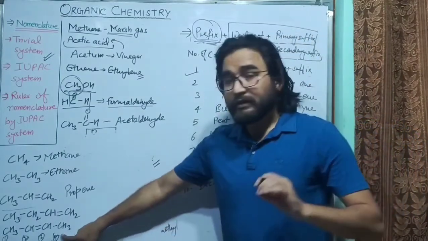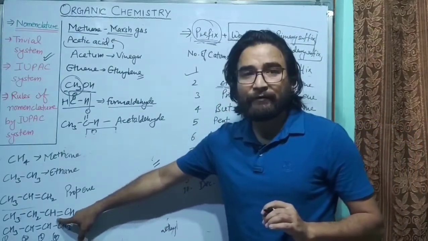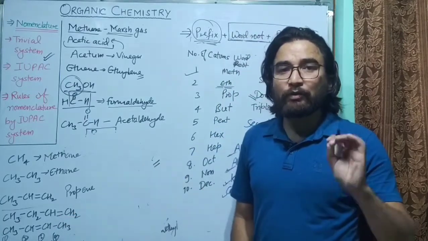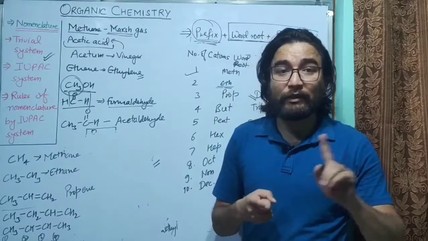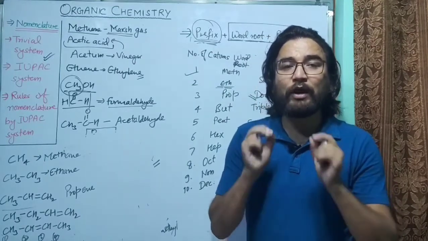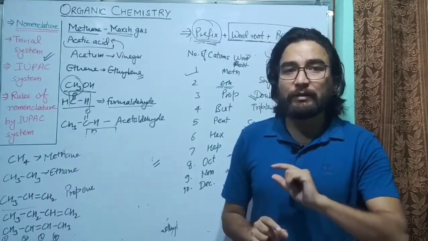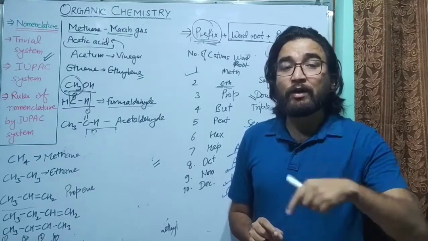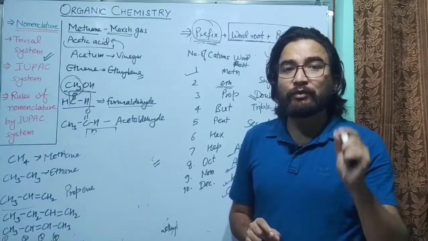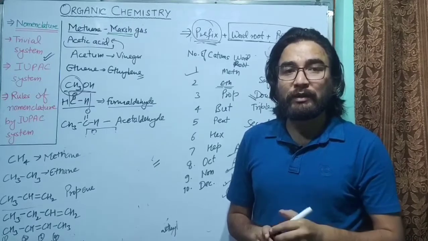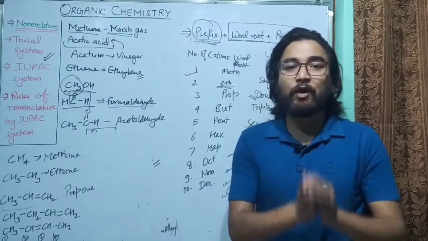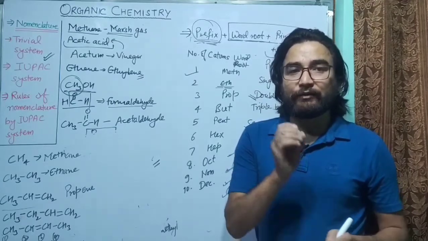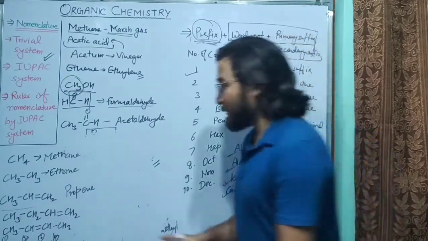So now if there is a double bond, you can see here we have a double bond. So we have to count the number of carbon atoms, because both have the same molecular formula, so both cannot have the same name. According to IUPAC nomenclature, both cannot have the same name. So there is one more rule: you have to give a number before the double bond, that is before the primary suffix or before the secondary suffix. So before each suffix you have to give a number.